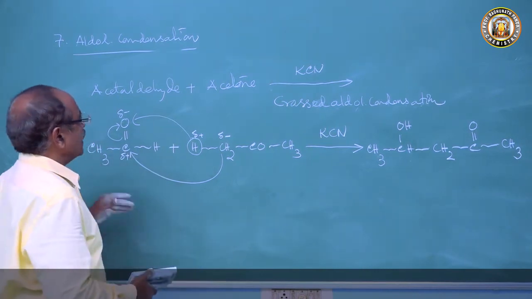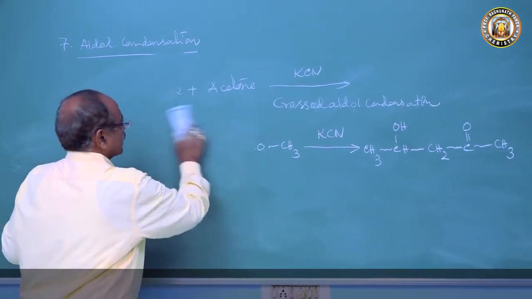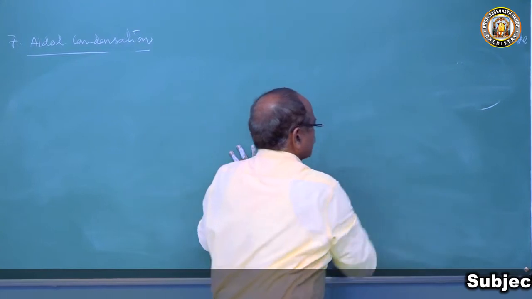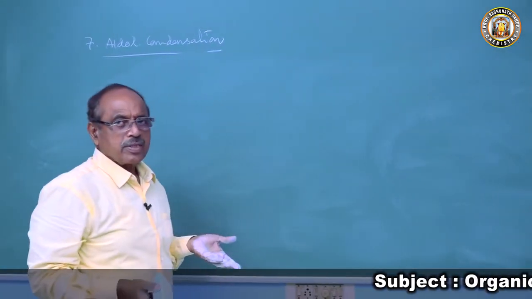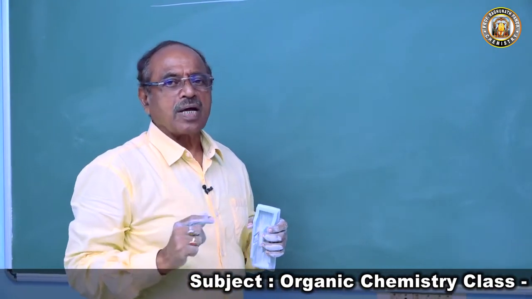So aldehydes undergo condensation to form aldols, but ketones do not form aldols. Acetone will also undergo condensation but will not form an aldol; it will form diacetone alcohol.